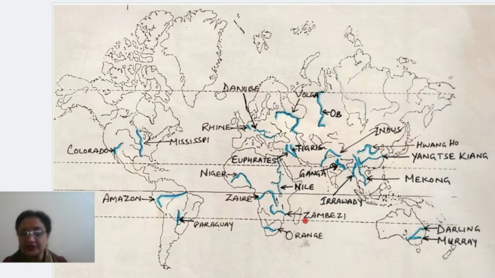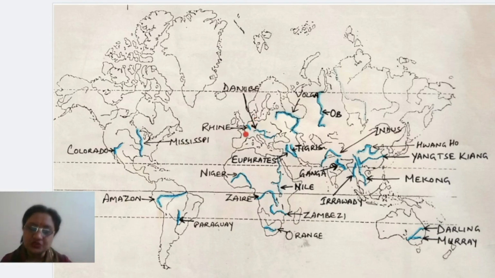Okay. Number three is Zambezi, right? And the last one in Africa continent is Orange River. Okay. This is Orange. The last one is Orange River, and it is coming out from the Drakensberg mountain. Clear, children? Now let's talk about Europe.